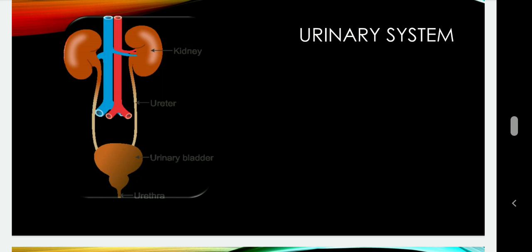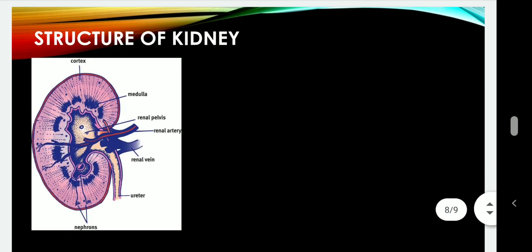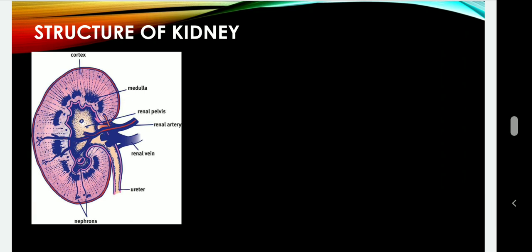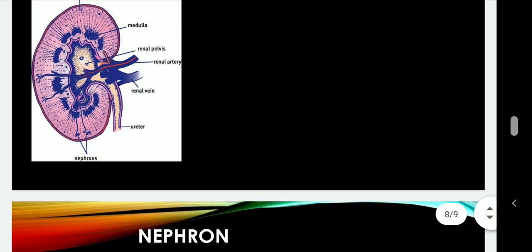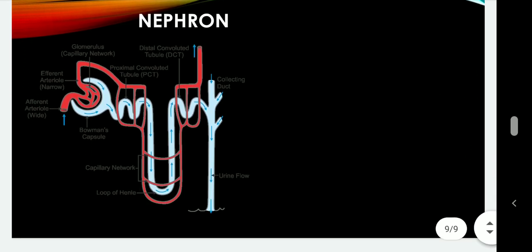So I'm just giving an intro. All these parts in detail we are going to discuss in other videos. This is the structure of kidney. This is the right kidney. You can notice that the kidney is divided into two regions, cortex and medulla. Cortex is the outer region, medulla is the inner region. Cortex has a dotted appearance due to the presence of millions of nephrons, and that also we are going to discuss in detail. And these are the nephrons.